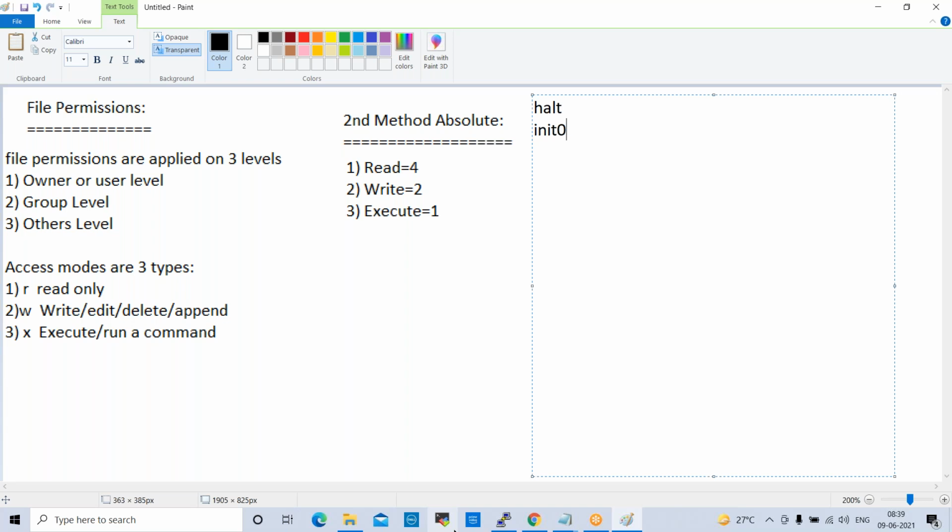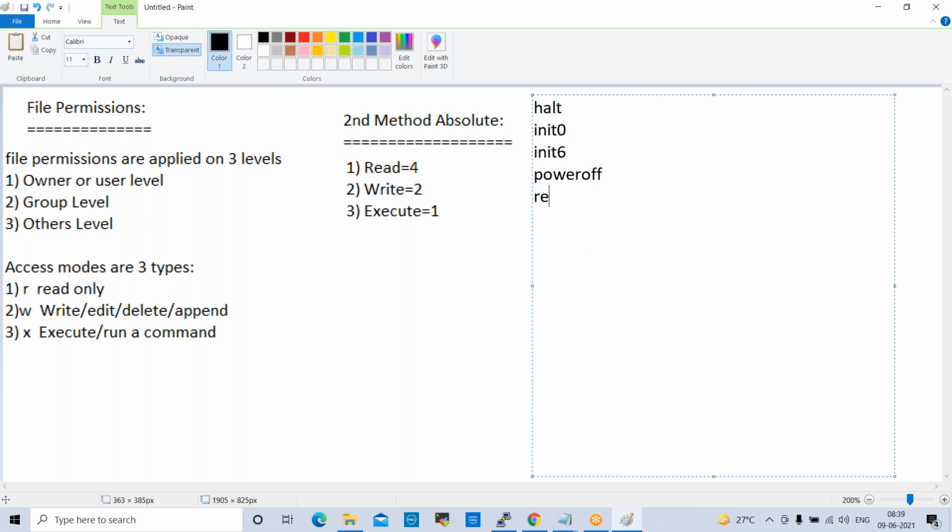The next one is init 6. When you use this command, the server will be rebooted. And the next one is poweroff. Poweroff and init 0 are the same. If you execute the poweroff command, your server will be powered off.